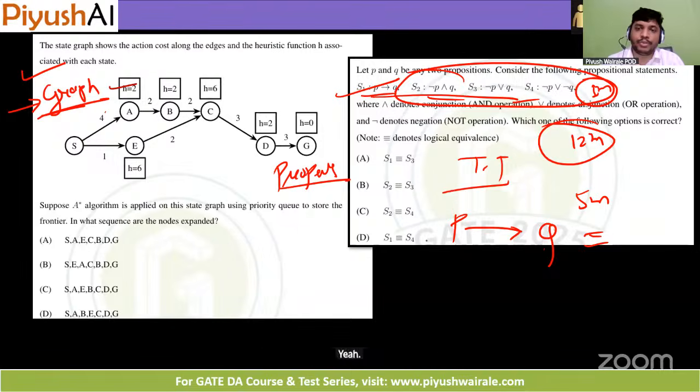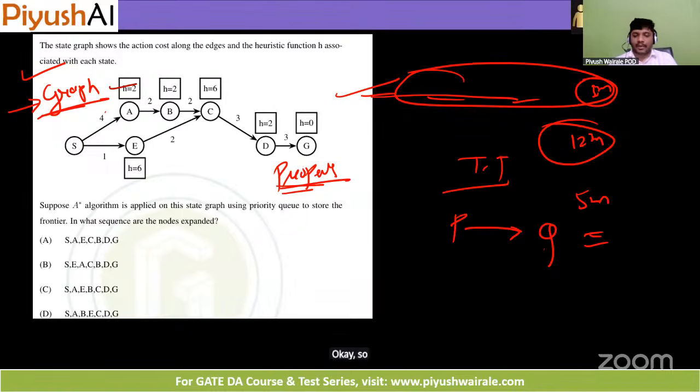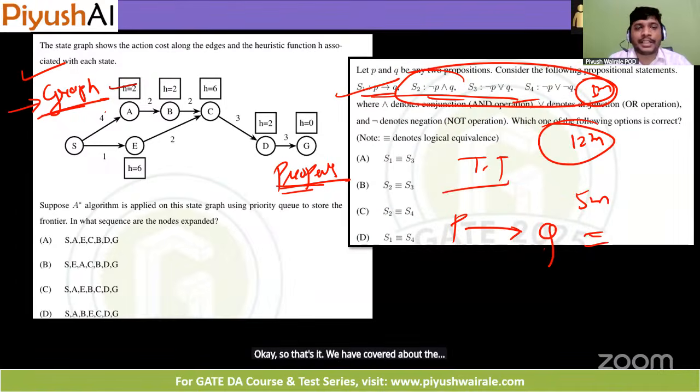Yeah, we have one more equivalent to that also. Okay, so just focus on the properties here. You can easily solve this type of questions if you understand the concept. Okay, so that's it. We have covered the syllabus part and how we can prepare.